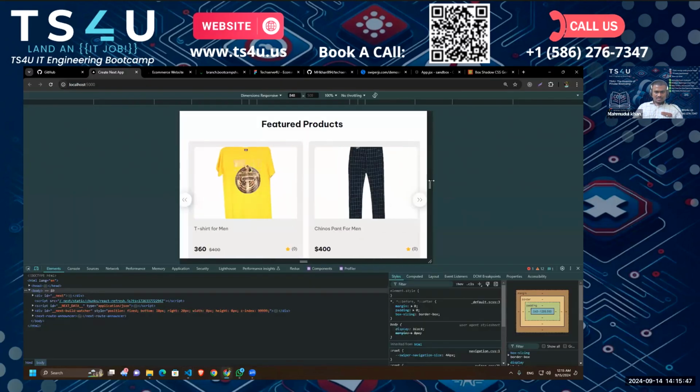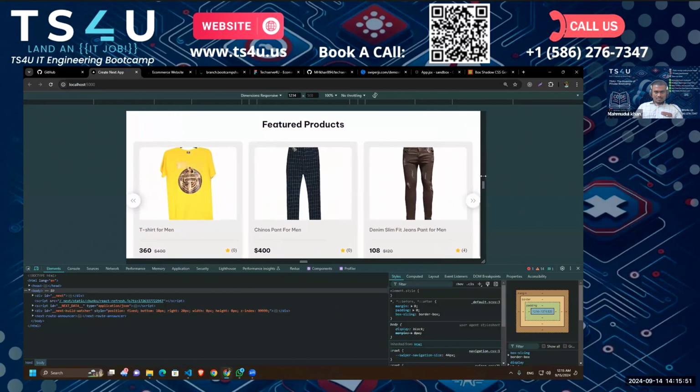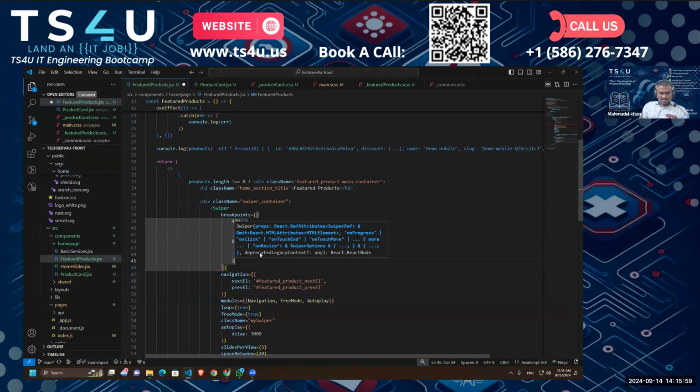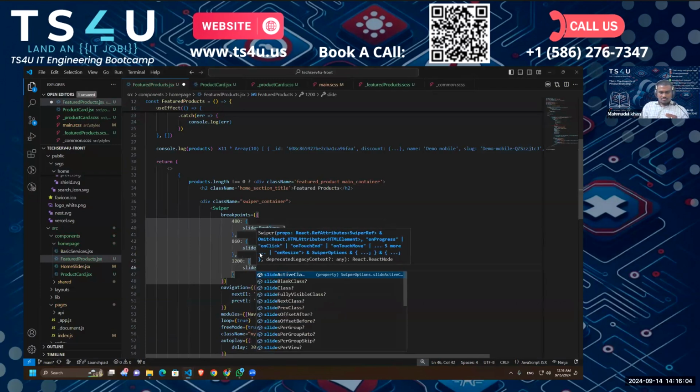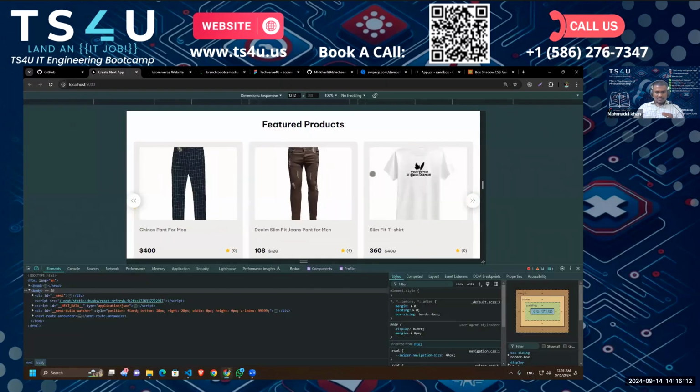So let's add more breakpoints. Let's say right around 1200, we want to show 4 slides, right? So for 1200, I want to show slides per view, let's say four slides.